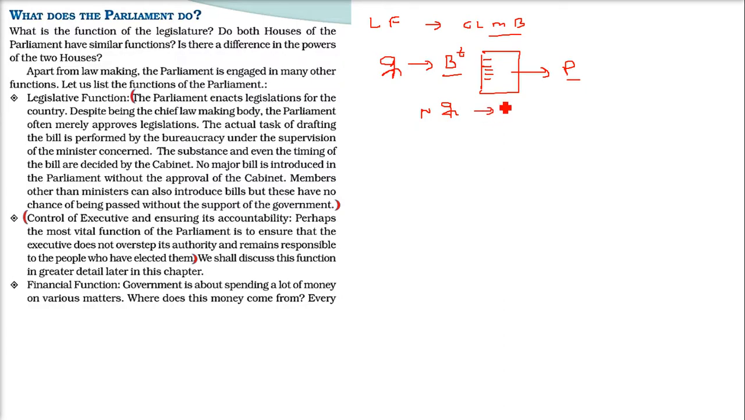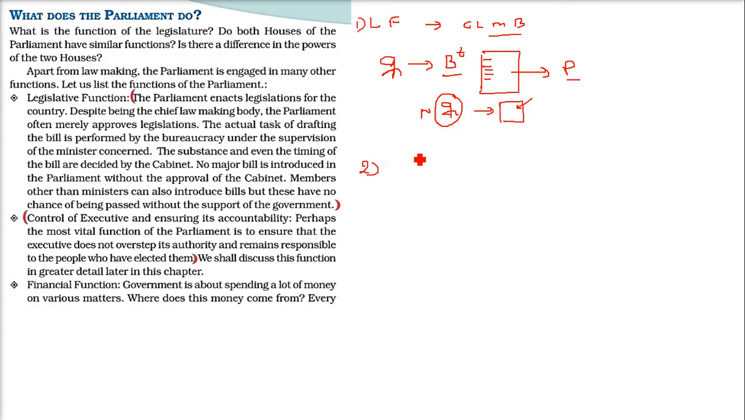Members who are not ministers can also introduce bills. But even if you, as a member of Parliament, put a bill, and if you don't have a majority, it's highly unlikely that a bill from any MP who is not of the majority government is going to be passed without the support of the government. So this is the first task.